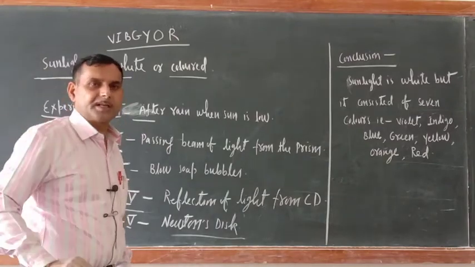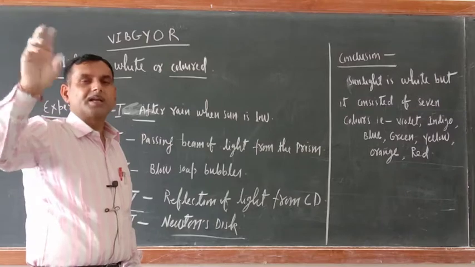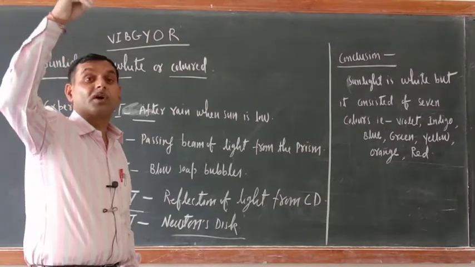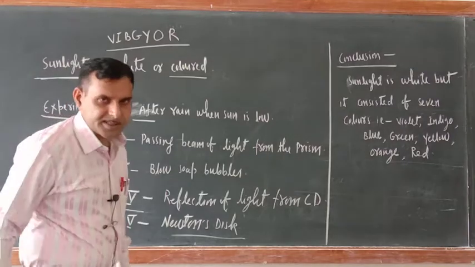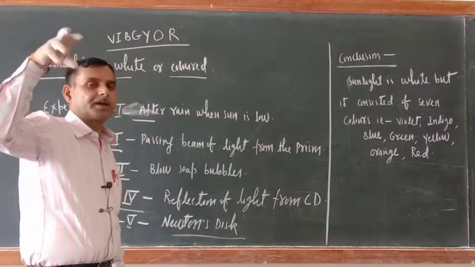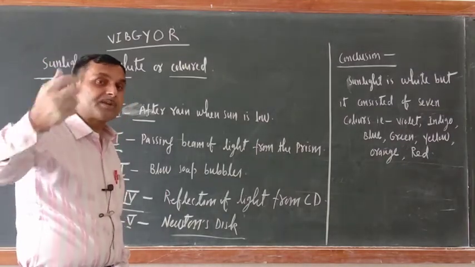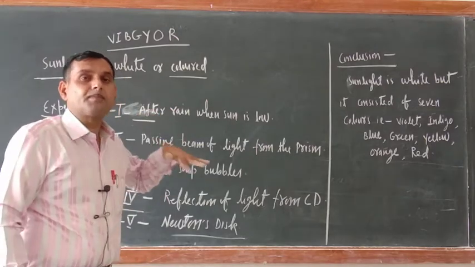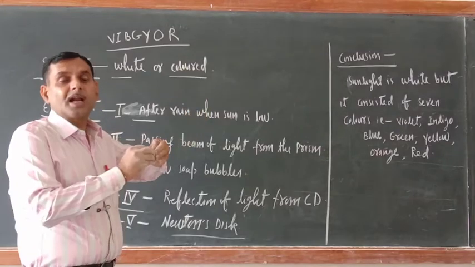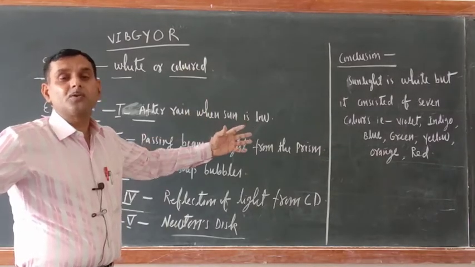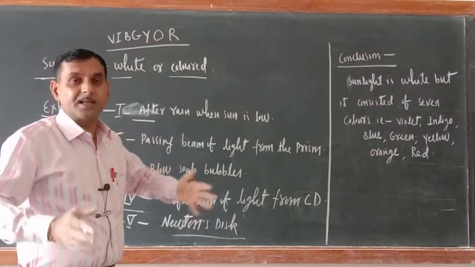After rain, there are hanging water droplets in the atmosphere. Those hanging water droplets act as a prism, and when sunlight passes through them, sunlight is dispersed into 7 colors.